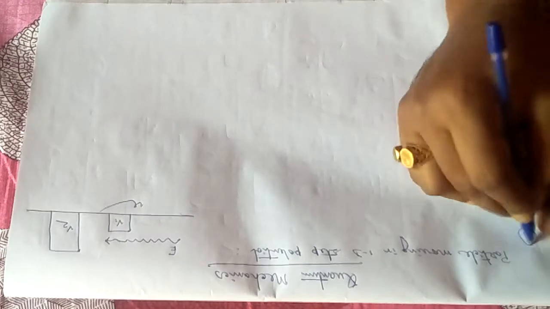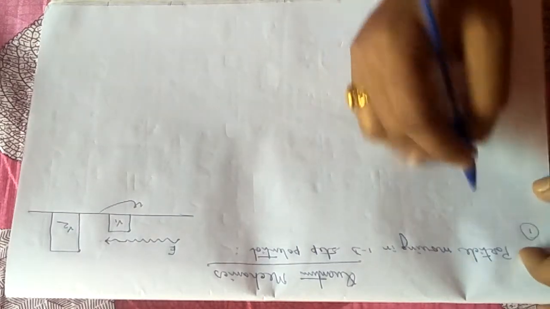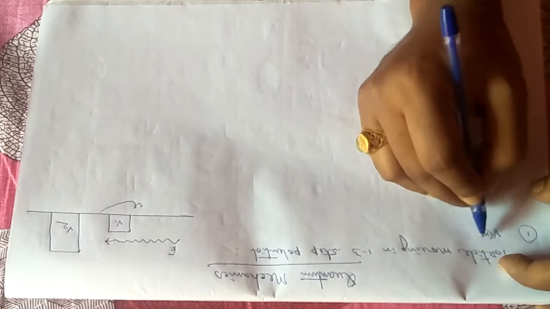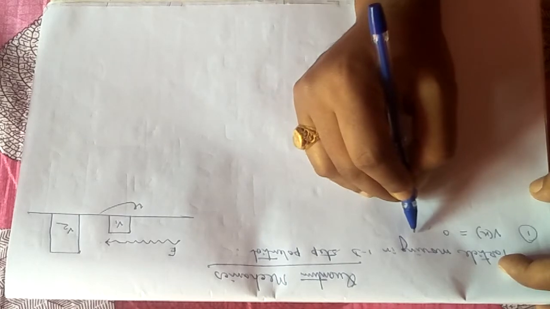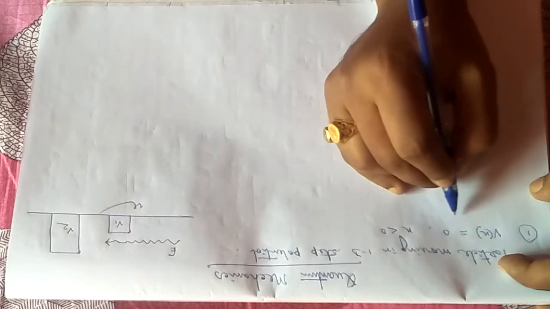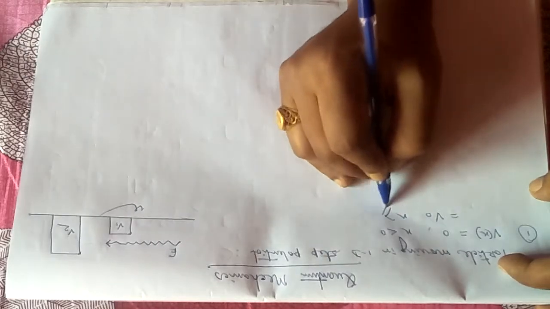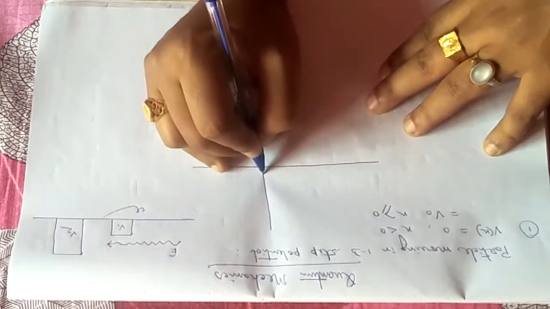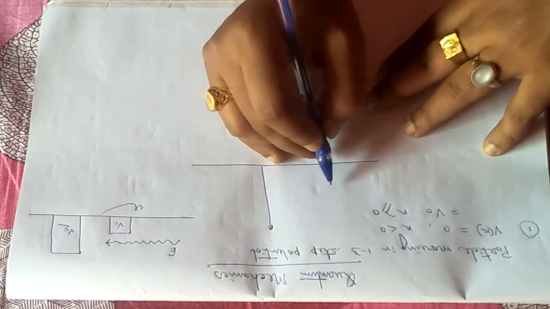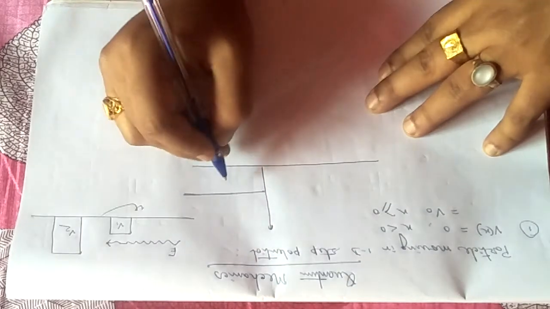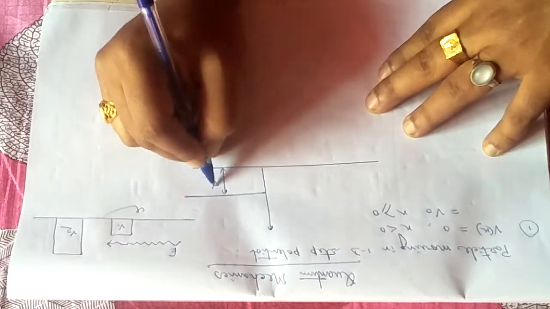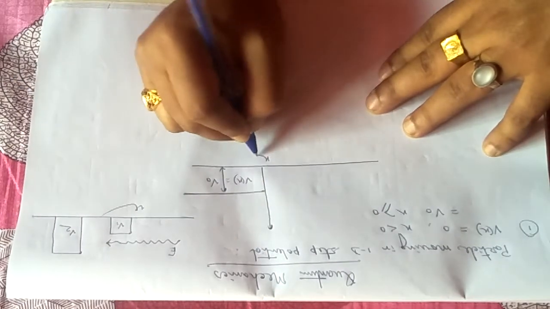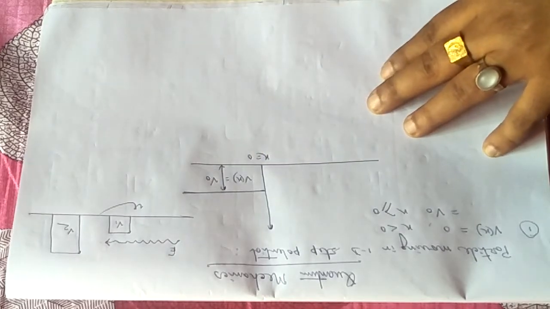Now problem number one. I am defining the problem like that: suppose I have a particle where the potential energy is defined as V(x) equals 0 when x is less than 0, and equals V0 when x is greater than or equal to 0. Suppose this is the barrier, and the height of the potential barrier is V0, along the x direction, V(x) equals V0, and this barrier is lying at x equals 0. x equals 0 is the interface.